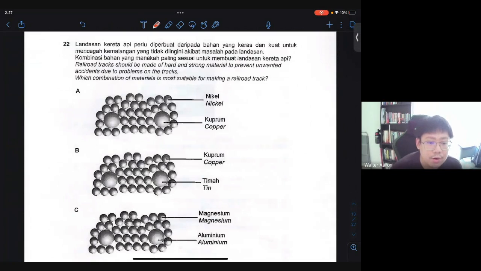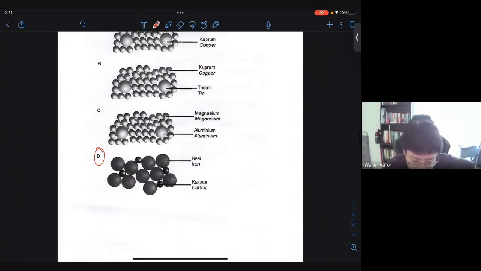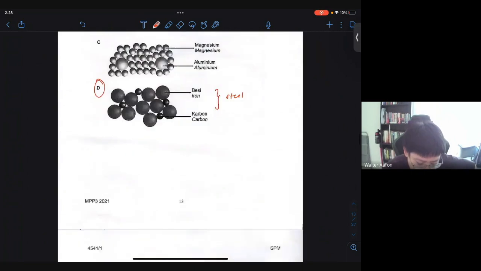Question 22. Railroad tracks should be made of hard, strong material to prevent unwanted accidents due to problems on the tracks. Which combination of materials is more suitable for making a railroad track? The best answer here, I mean, this is actually an alloy as well, but the best answer will be iron and carbon, which gives you normal steel. Steel is much stronger compared to its pure metal, and it is cheaper compared to other alloys. So therefore, I will say 22 is D.